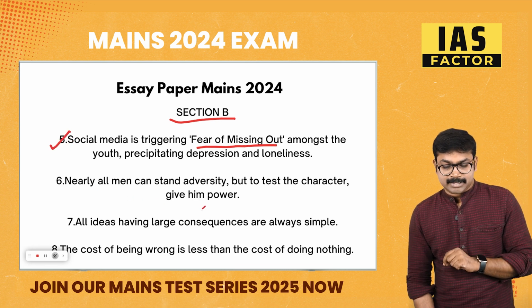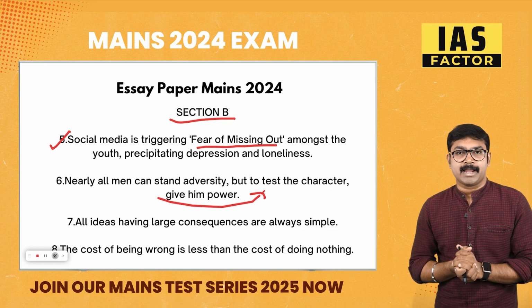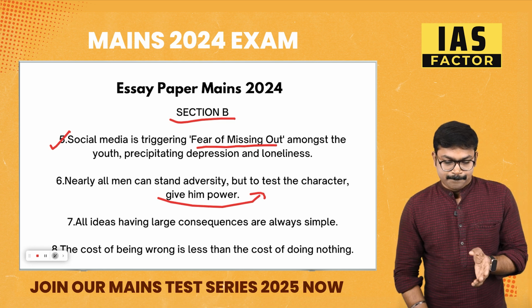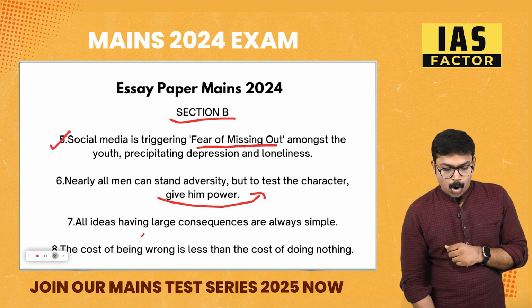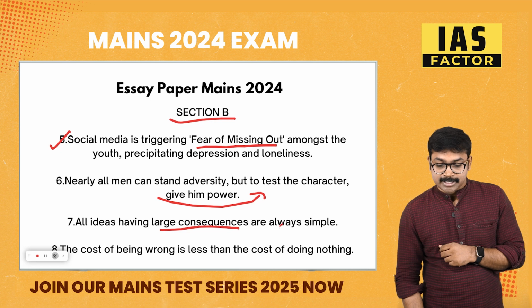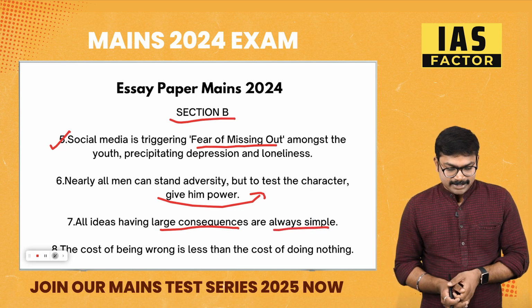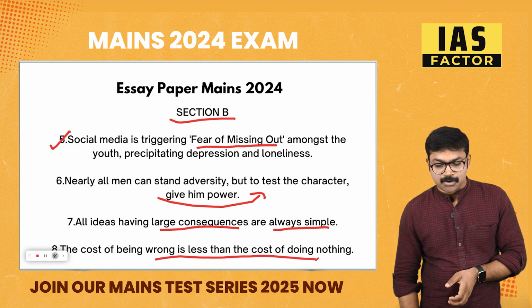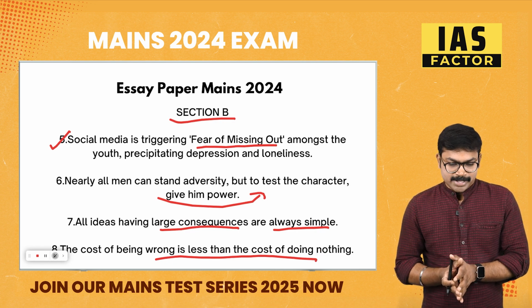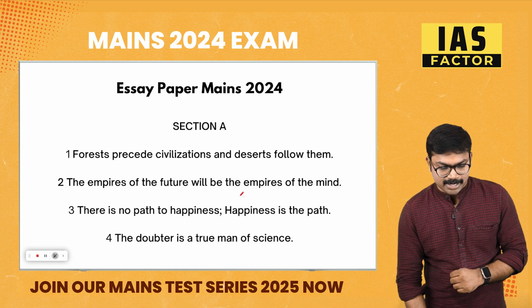Nearly all men can stand adversity, but to test a man's character, give him power. I think this is a very famous quote by Abraham Lincoln. If you want to write this answer, you need to have good clarity on a lot of things. All ideas having large consequences are always simple. Again, this is another important one. And the eighth one is, the cost of being wrong is less than the cost of doing nothing. So let's analyze section A and section B.